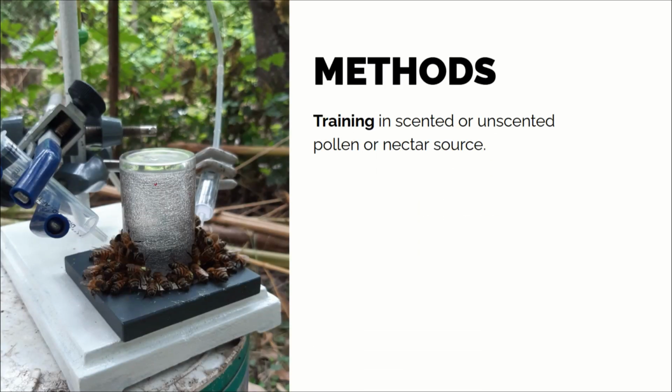For this, we trained bees to visit a scented pollen source and evaluated the extent to which these memories influenced the performance of experienced foragers in the proboscis extension reflex conditioning. We included 3 additional groups of foragers, those trained to a scented or unscented sugar source and to an unscented pollen source.